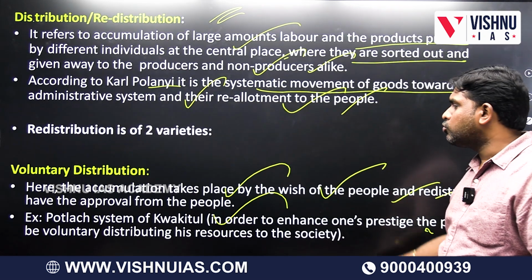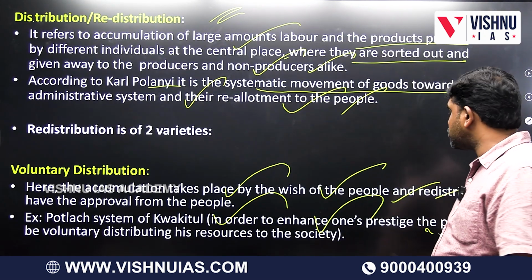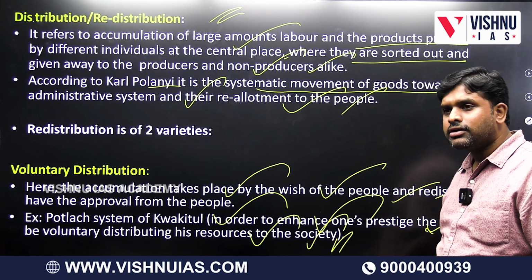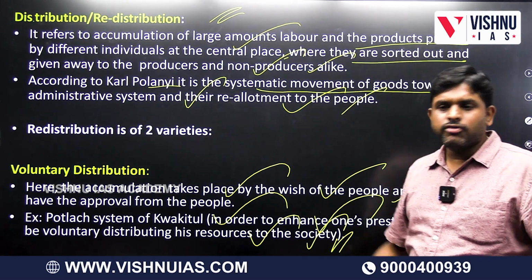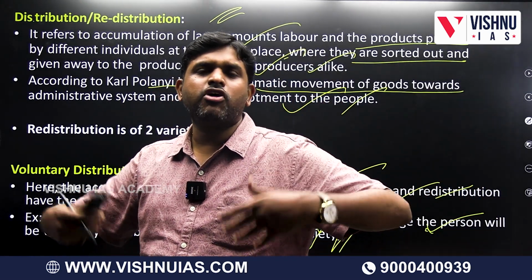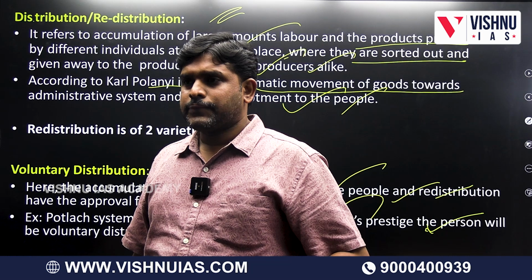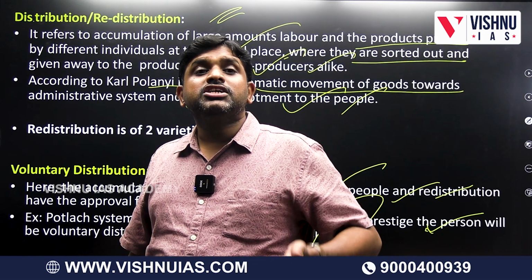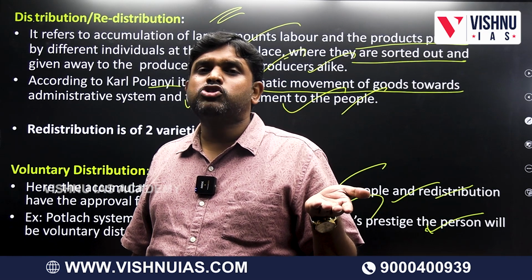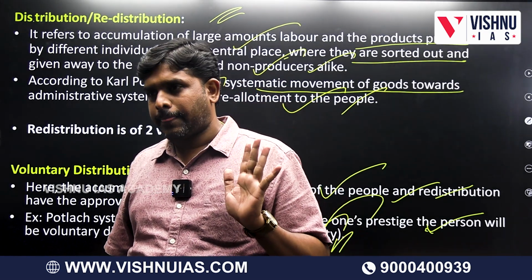Potlatch system of the Kwakiutl. In order to enhance one's position, the person will be voluntarily distributing his resources to the society. He will be giving off, voluntarily giving off, because of which his social status will be elevated. It is called the potlatch system in which society? Kwakiutl.